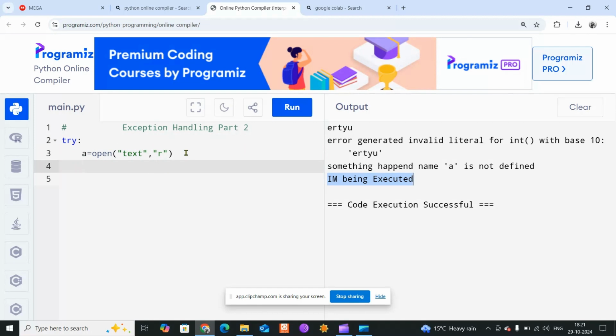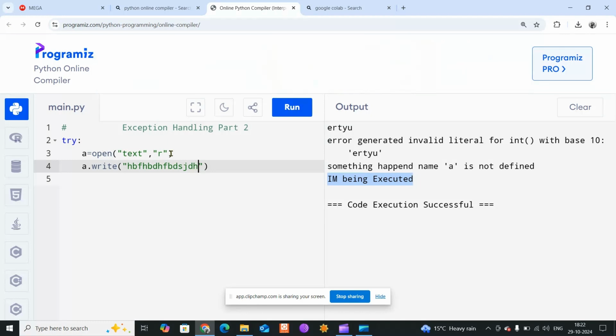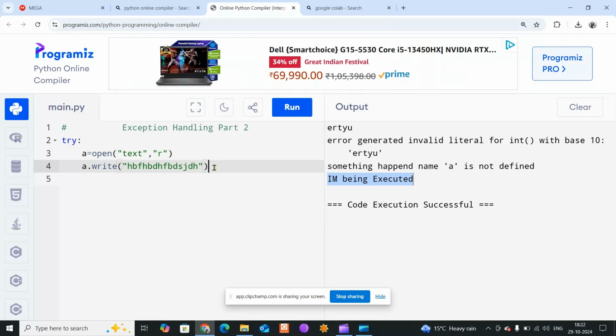But if I am saying a dot write, write something like this in this file, right? Since I told you, you have opened it in the read mode and you are trying to write on it, that's an exception. That means here the error is generated because it will not allow you to write on this file. Getting this? So since we have opened this file, now it's the best practice to close that file, right? So at that time I can use the finally in a worst case. In a worst case, I will say a dot close.